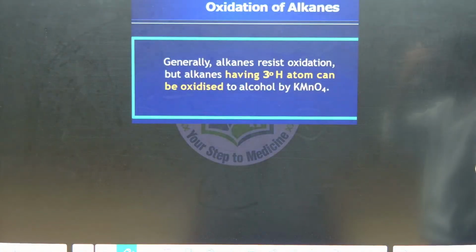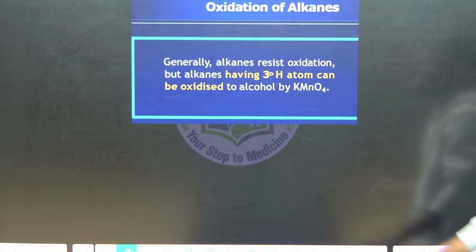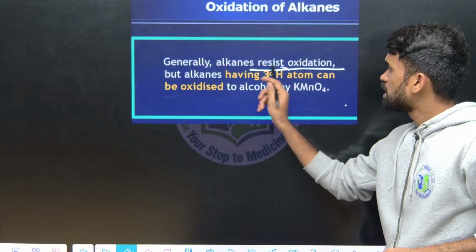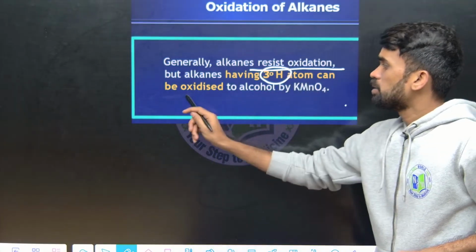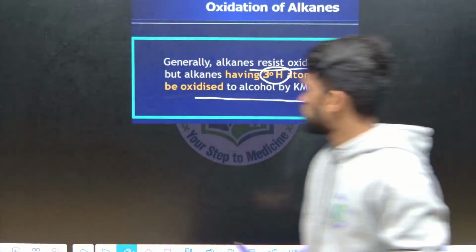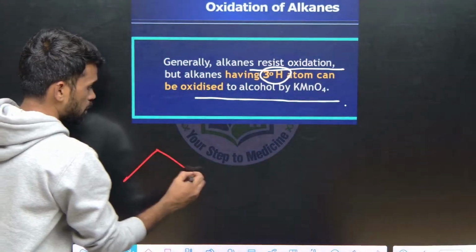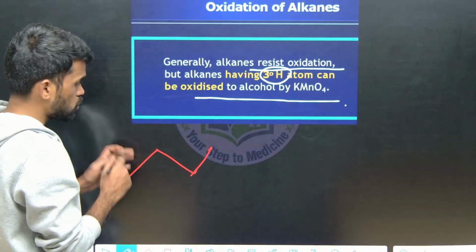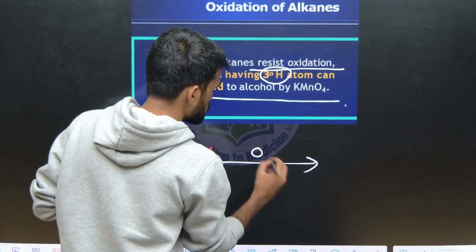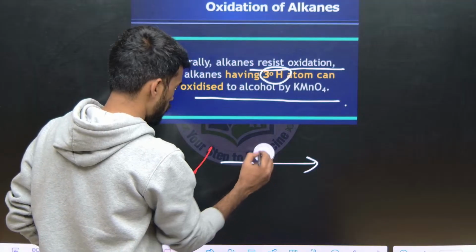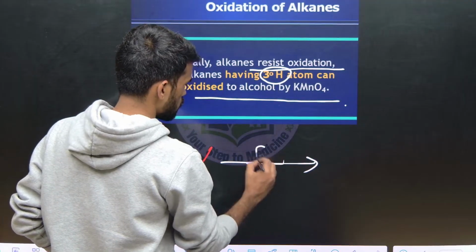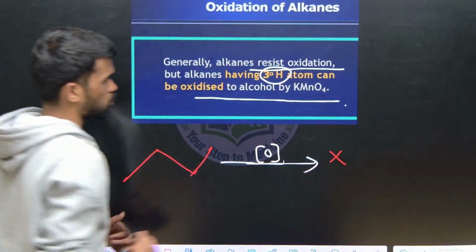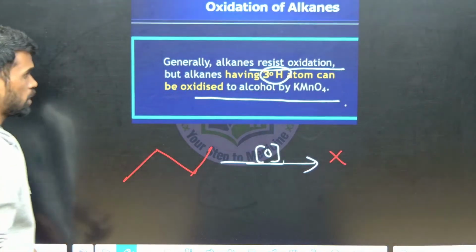Next, oxidation of alkanes. Generally alkanes resist oxidation, but alkanes having a 3° hydrogen atom can be oxidized to alcohol by KMnO4. See, if I take a simple butane like this, it does not have any tertiary hydrogen. If I supply oxygen or try any oxidation process here, generally it will not show any oxidized product.